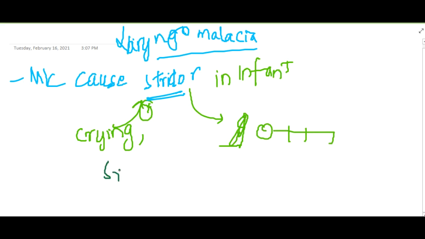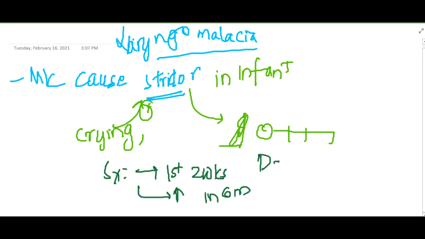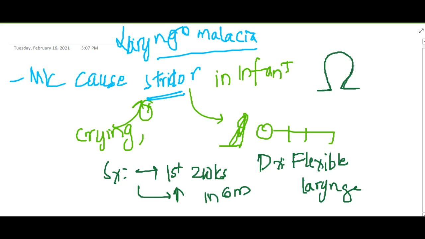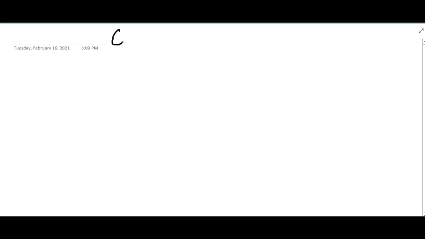The symptoms of laryngomalacia will occur in the first 2 weeks of life, and the severity of symptoms increases around 6 months. The diagnosis is done by flexible laryngoscope. And here in laryngomalacia, the epiglottis is seen as an omega-shaped epiglottis, or like this shape of epiglottis is seen, right? This is laryngomalacia.